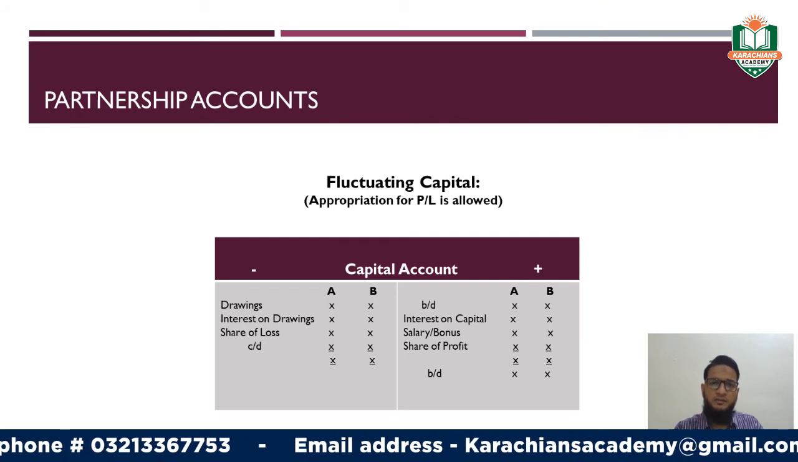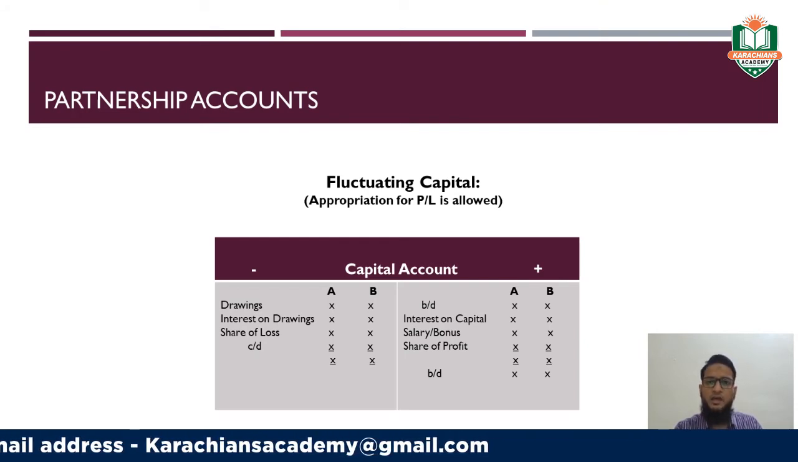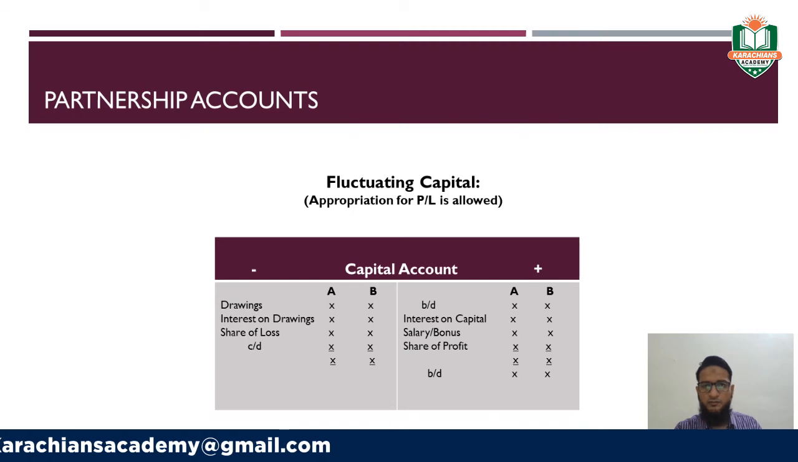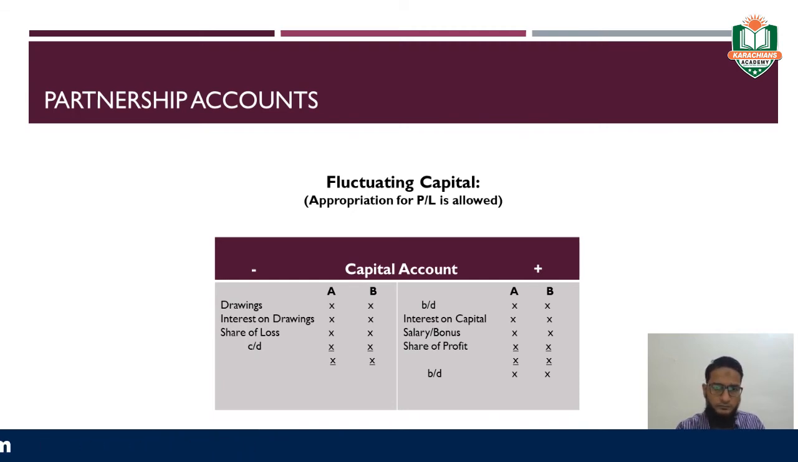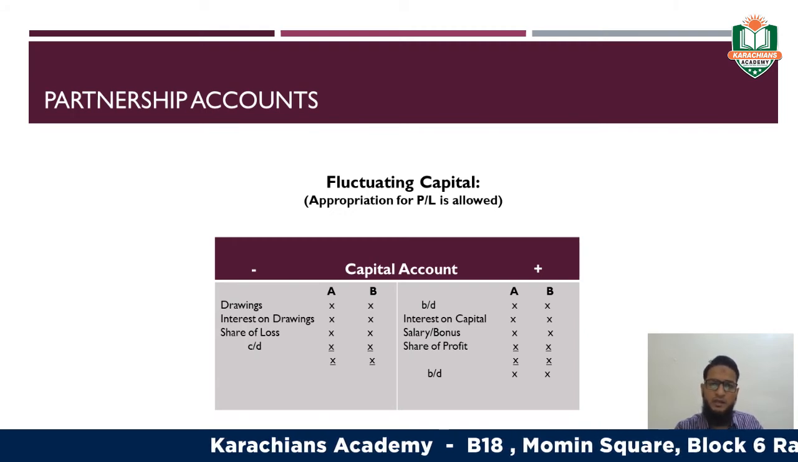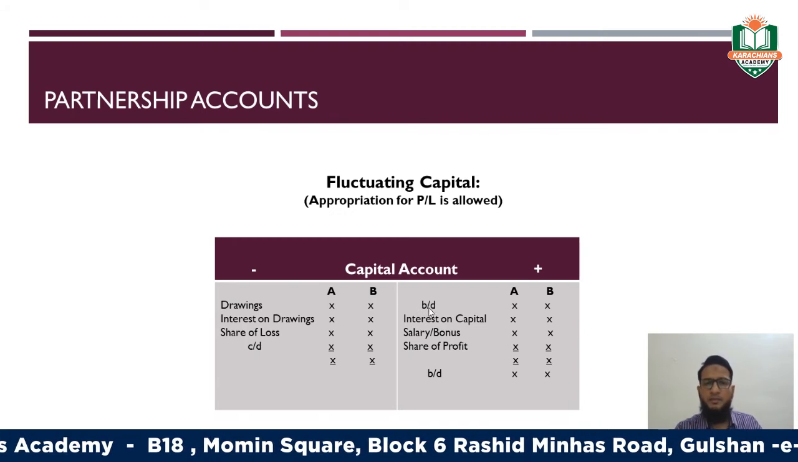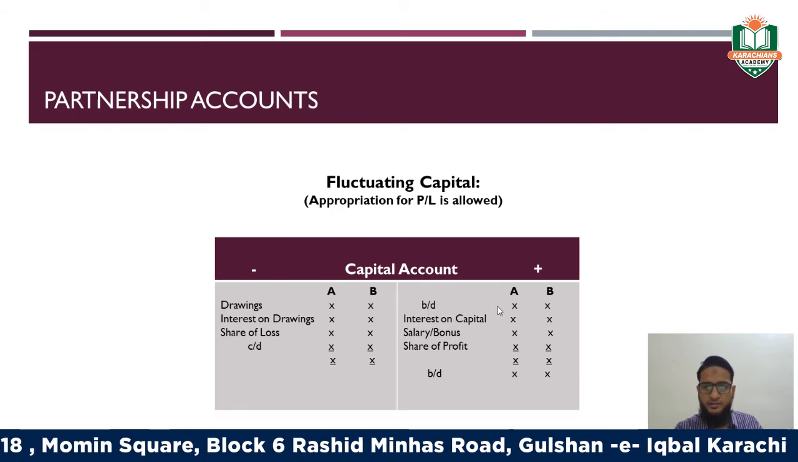Now I have mentioned here the format for the fluctuating capital, in which the appropriation of profit and loss is allowed, right? First you need to write the opening balances, the brought down balances of the partners. For example, here we have two partners, A and B. You should write the normal opening balance of the partners, which exists on the credit side, right?